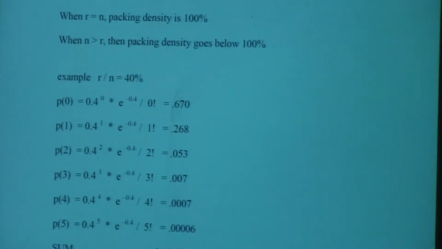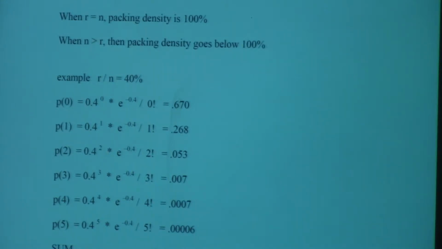Let's think about this for a second. If we had 1,000 slots, if n was 1,000, what's R? It would have to be 400. So we'd have to have 400 over 1,000.